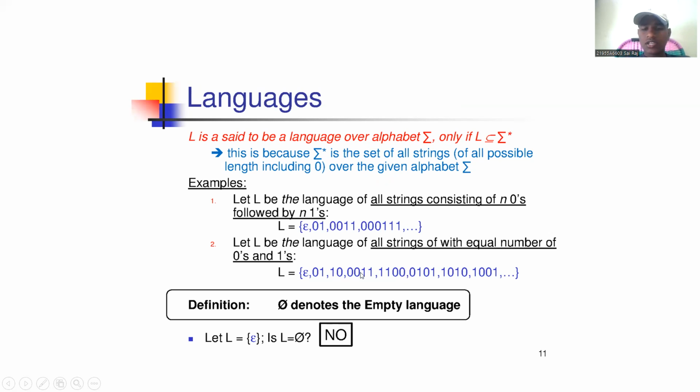Here there is no mention that 0 should be followed by 1 or 1 should be followed by 0. It is a combination of zeros and ones, but the rule is the number of zeros is equal to the number of ones. Definition: phi denotes the empty language. Here the empty language is denoted by phi.